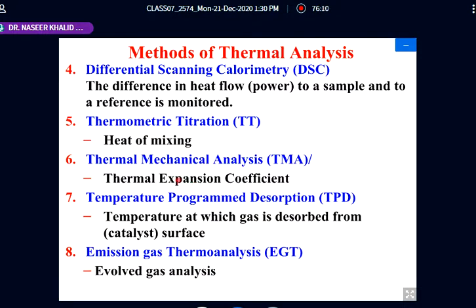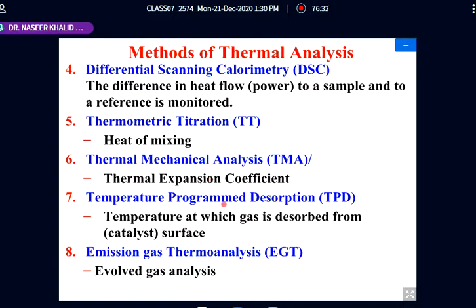Due to this, two different materials will expand at different rates as we increase the temperature in a regular way. So this is thermomechanical analysis. The thermal expansion coefficient is measured with the help of this technique.